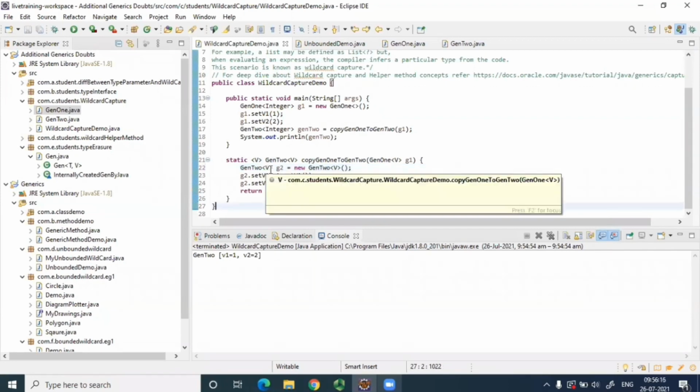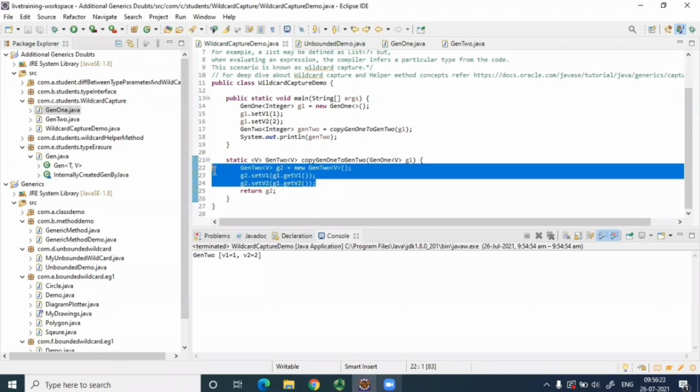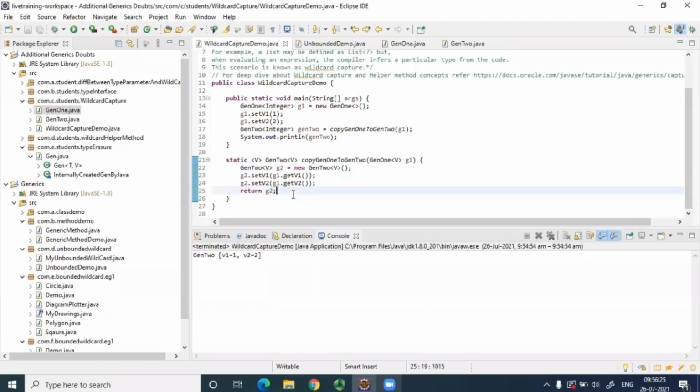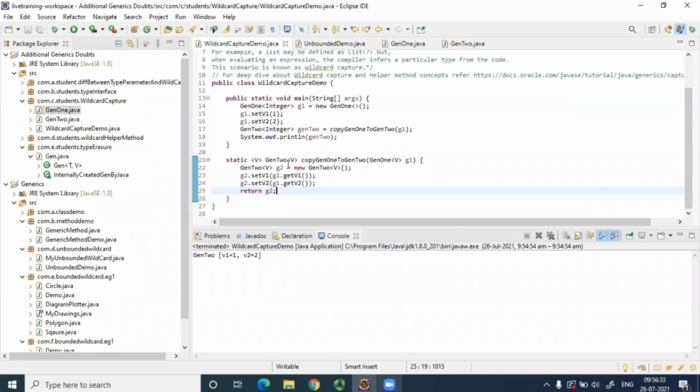Now I have not written here integer. Still the compiler is able to infer. So is this clear? What is the wildcard capture? Compiler is able to infer while setting the values of G2 that G2 will be Gen2 of integer. It is automatically inferring that. I have not told the compiler that Gen2 will be a class of integer, that the generic type will be integer. Have I told that over here? No, right? Is this clear?